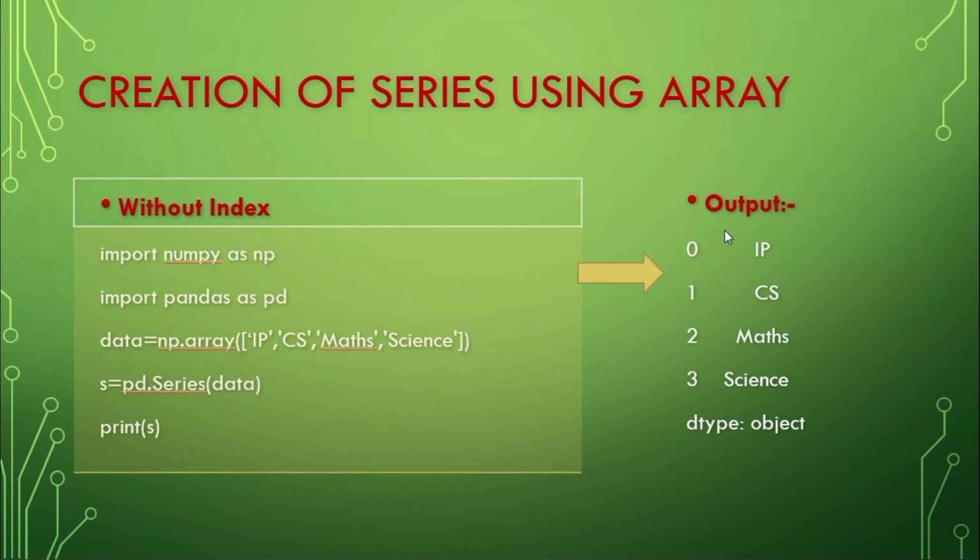You can observe the output here. The index starts from 0 to 3. So how is it? As we didn't pass any index, by default it assigned the indexes ranging from 0 to length of that data minus 1. So here the length of the data is 4 and 4 minus 1 is 3. It ranges from 0 to 3.